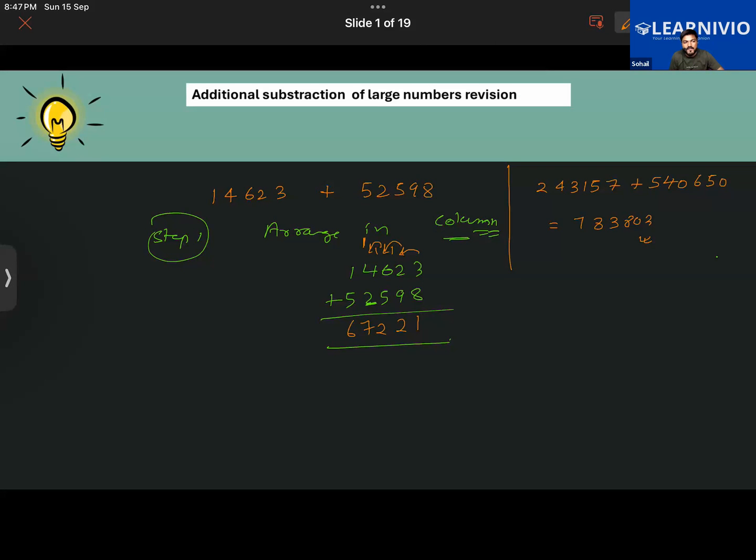Add these numbers. 4370 plus 3,906 plus 382464. Okay, sir, wait. Sir, we have to add all the 3 numbers. Yes, you have to add all these numbers.